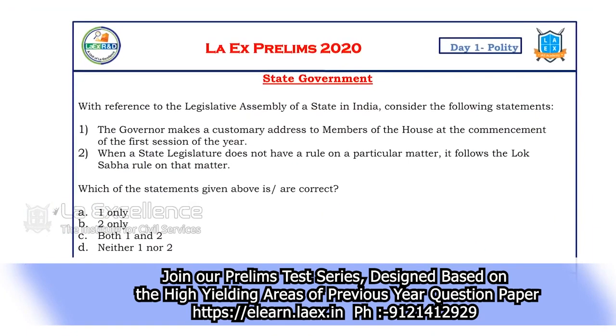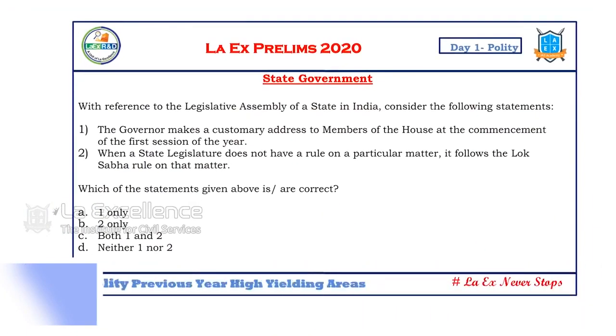Next is, with reference to Legislative Assembly of a state in India, consider the following statements. Again, it's a two-statement question. The governor makes a customary address in the first session of the year.